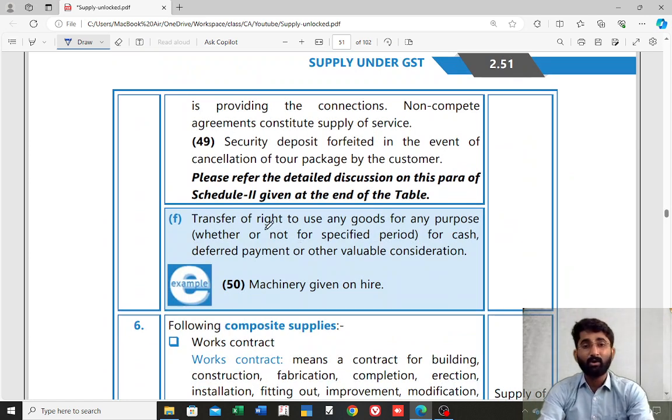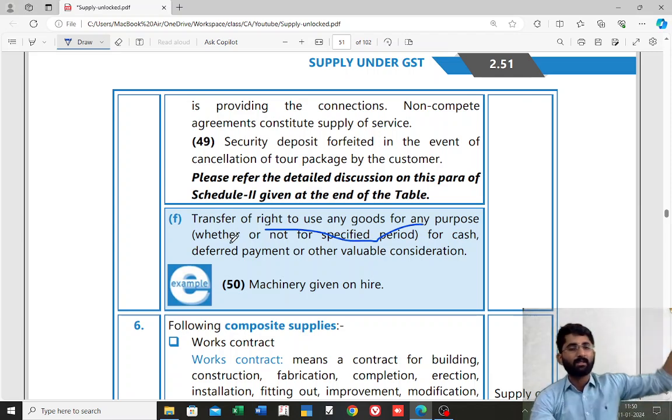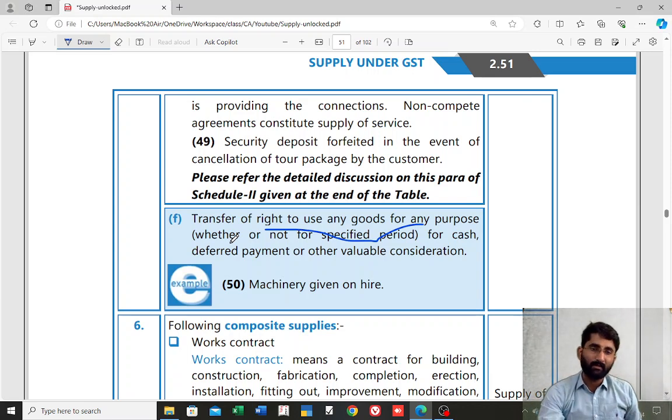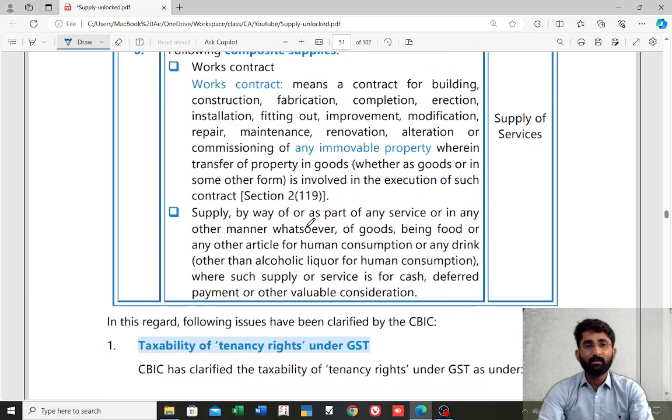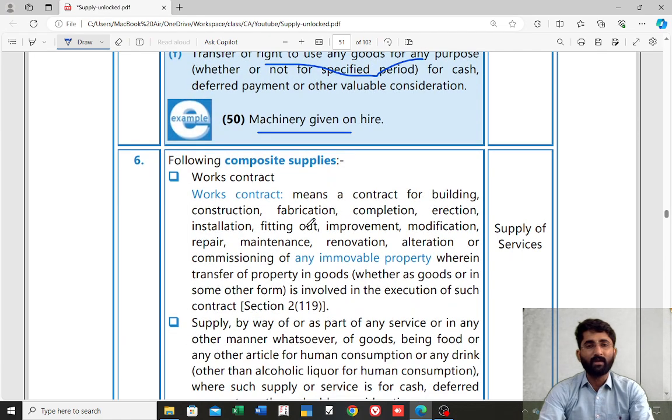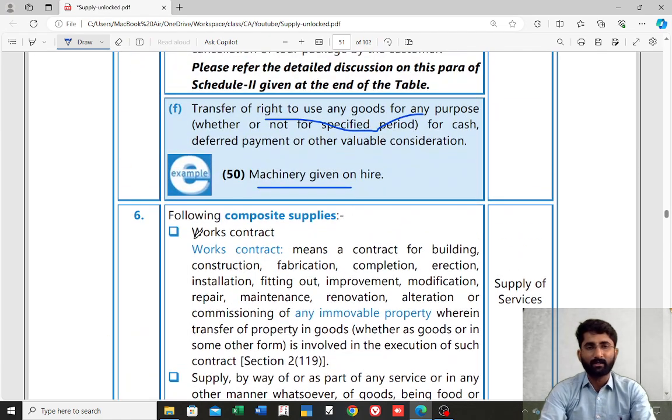Next one, transfer of right to use any goods for any purpose. Right to use, we have already discussed in paragraph number 1. If I give the right to use goods to you, then it is supply of service. Next one, the following composite supplies. Example, works contract.